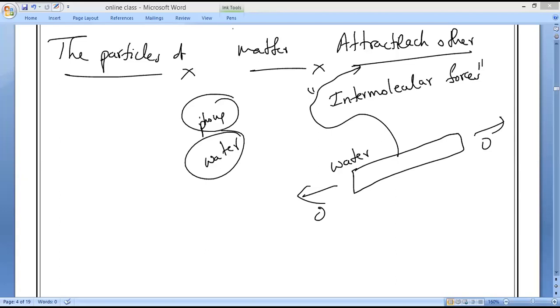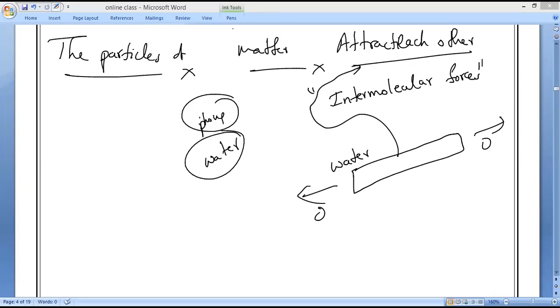Because of this invisible force, the particles are getting closer or they are not moving far from each other, because of the force of attraction between any two particles in the universe. Clear? Those forces are what we call intermolecular forces.